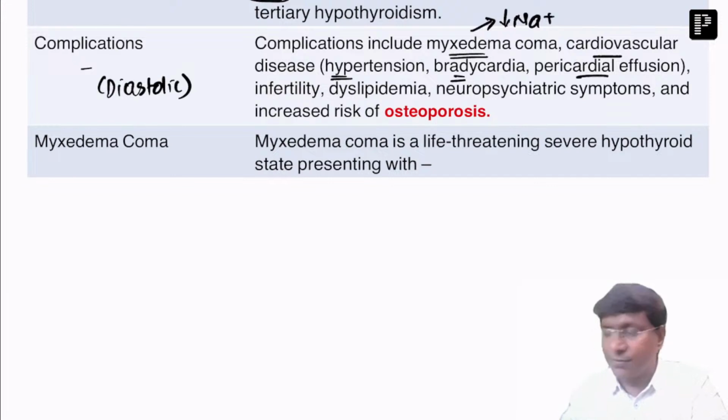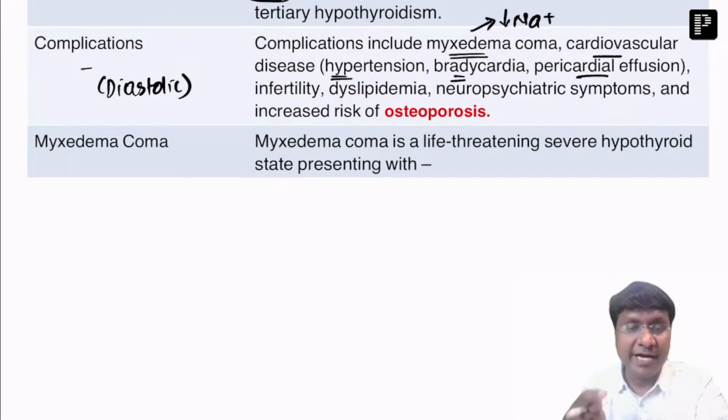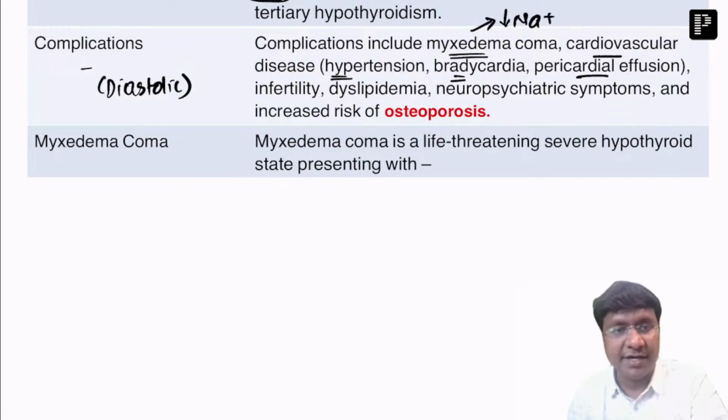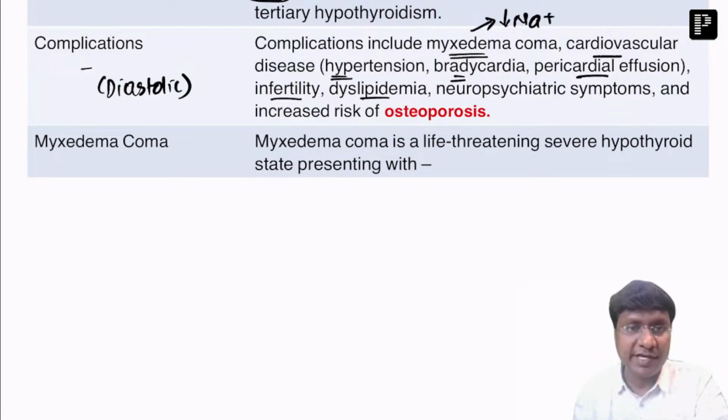Next is pericardial effusion. What could be the reason? There will be accumulation of glycosaminoglycans within the pericardial space, resulting in pericardial effusion. And these patients will have infertility as well as dyslipidemia, because thyroid hormone is required for lipolysis. When thyroid hormone is not there, the individual will have accumulation of triglycerides and cholesterol, resulting in dyslipidemia.